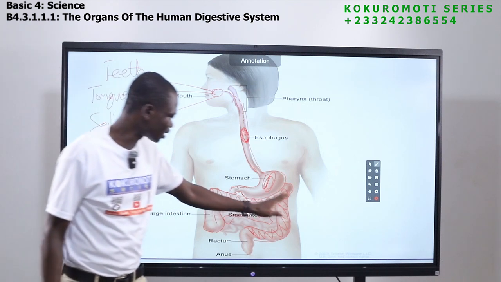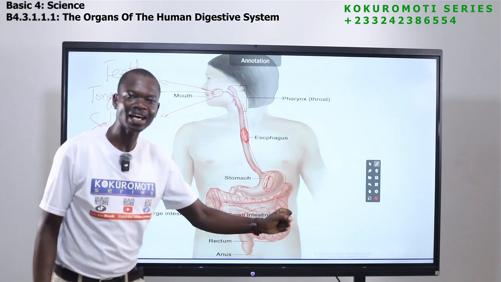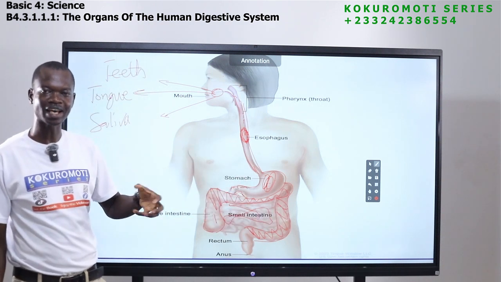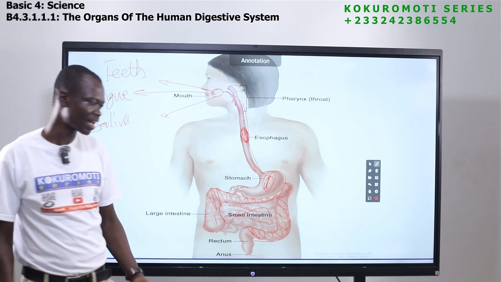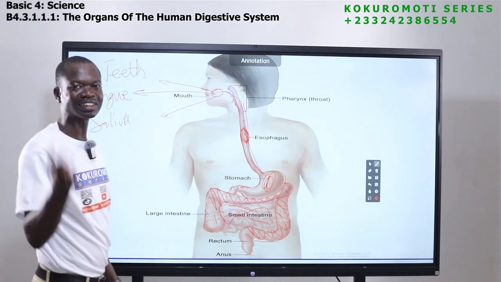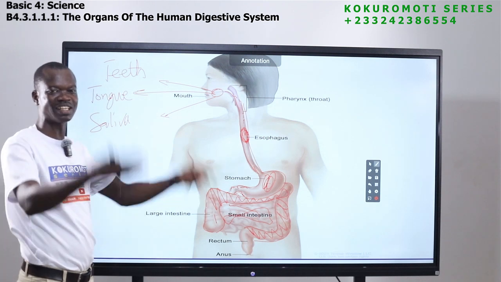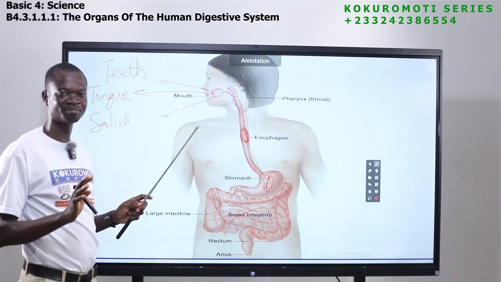So here, in the large intestine, the water in the food is absorbed. It takes the water in it and gives it to the body. After that, what is left is not needed again. So it needs to come out of the body.